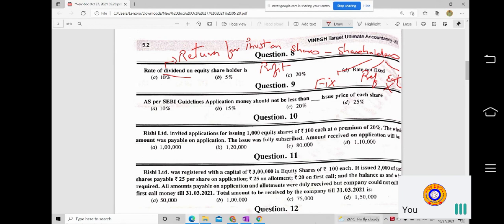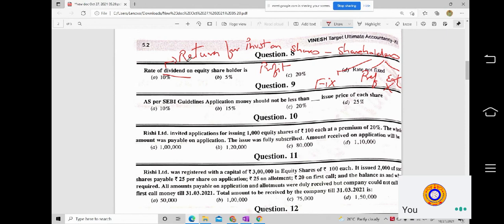If the same question is mentioned in such a way that the company has got 5% preference shares worth 10 lakhs and the firm has earned a profit of rupees 5 crores, what would be the dividend payable to the shareholders?